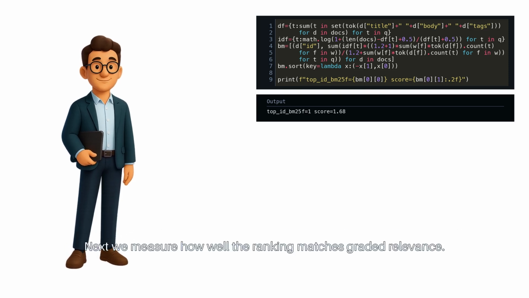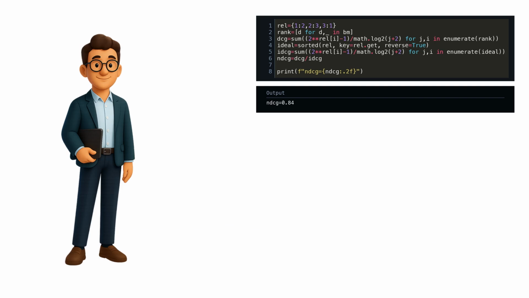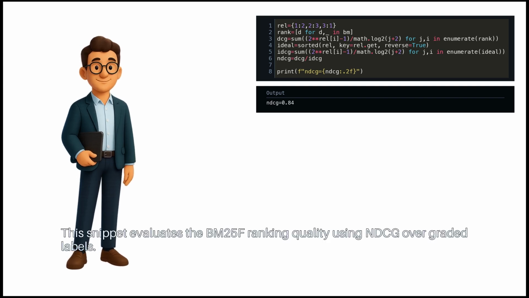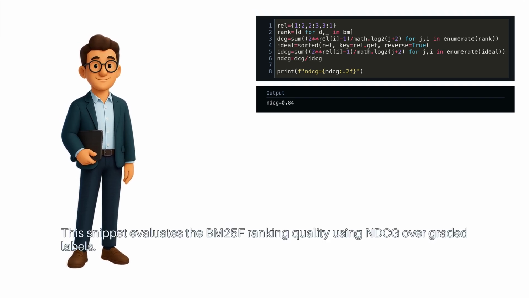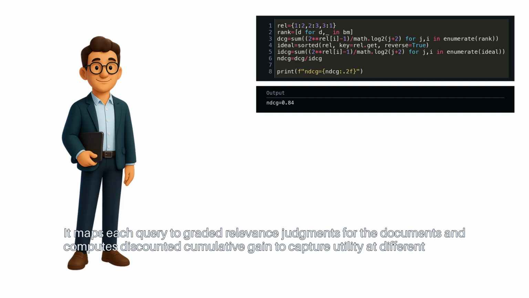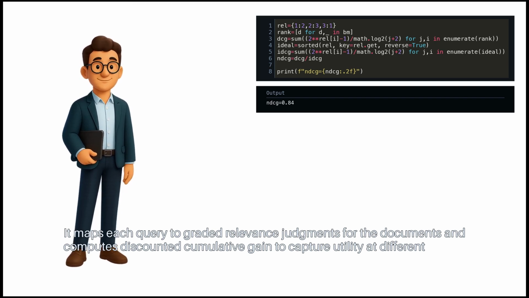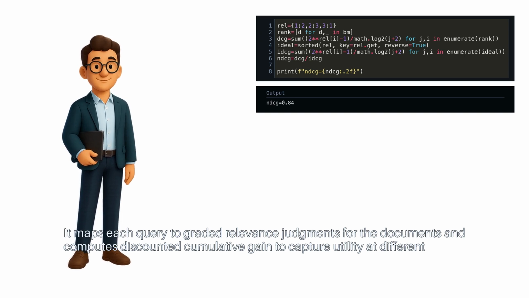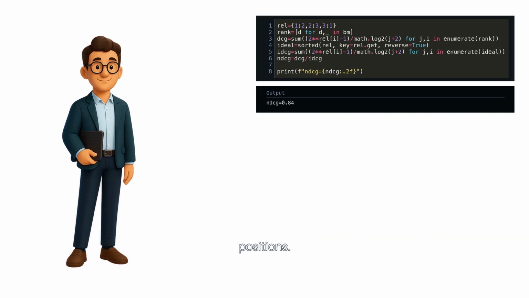Next, we measure how well the ranking matches graded relevance. This snippet evaluates the BM25F ranking quality using NDCG over graded labels. It maps each query to graded relevance judgments for the documents and computes discounted cumulative gain to capture utility at different positions.